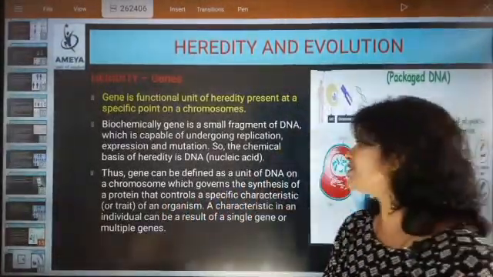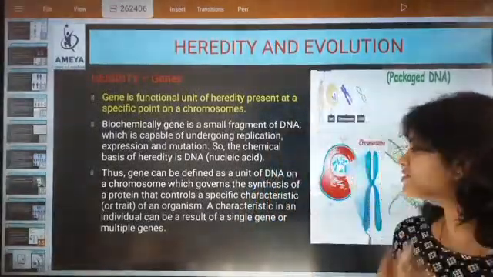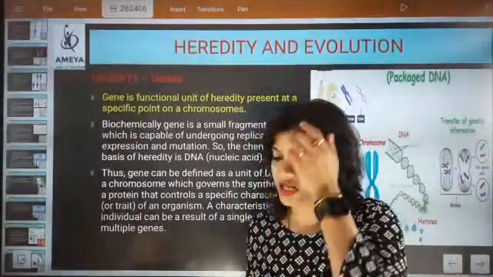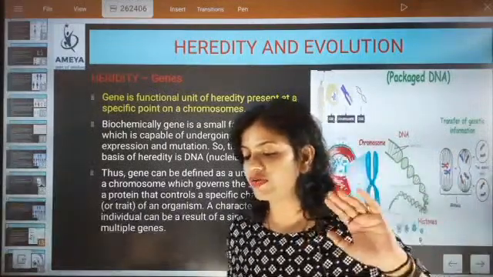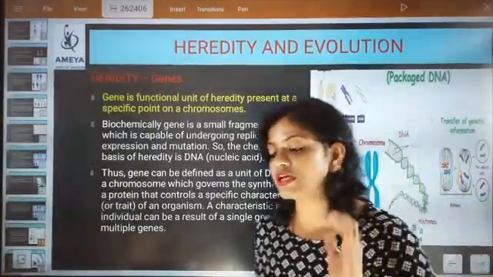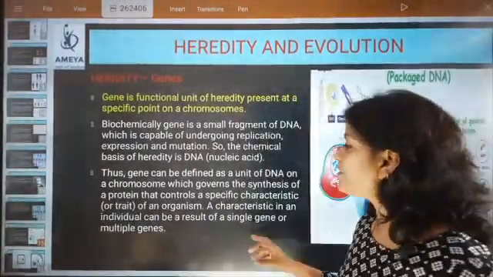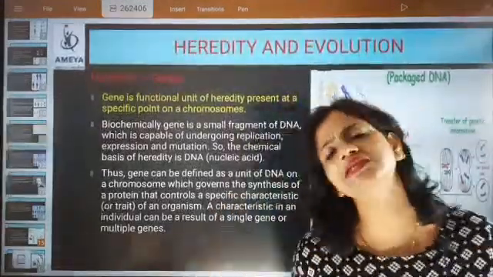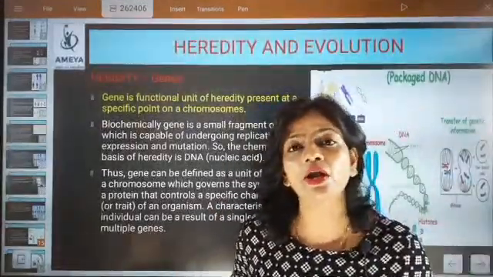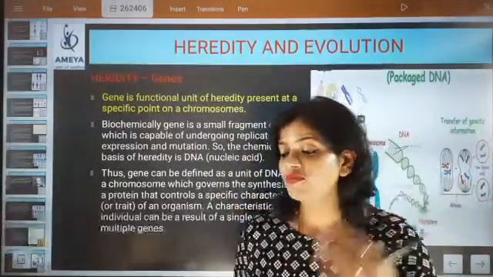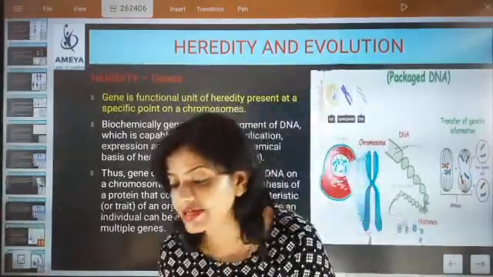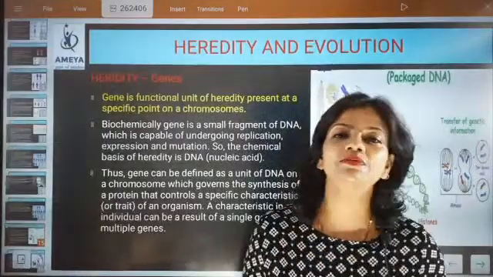So a characteristic in an individual can be a result of a single gene or multiple genes. Good evening, Nandini. One single gene is capable of giving you a character, or multiple genes can give you a character. What does character mean here?